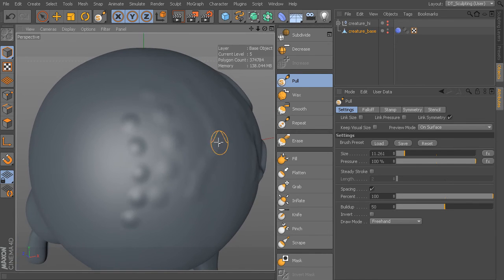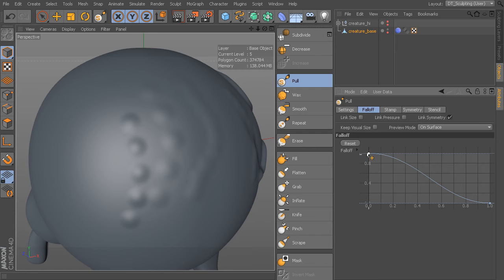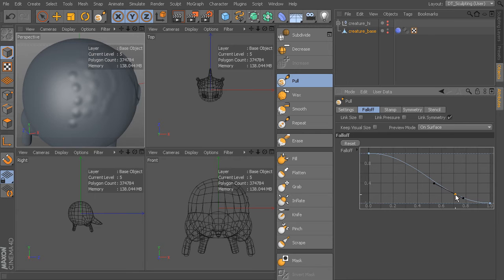Now the fall off is that little hill that you see inside that indicator, inside the icon. So we'll go to fall off, and think of this as the center of our brush, and it falls off towards the outside, so it eases out to the outside. But you can modify this if you want to. If you want to make it sharper, you can modify this curve. We can Control click on the curve, and that'll give me a new point, and I can change the fall off.